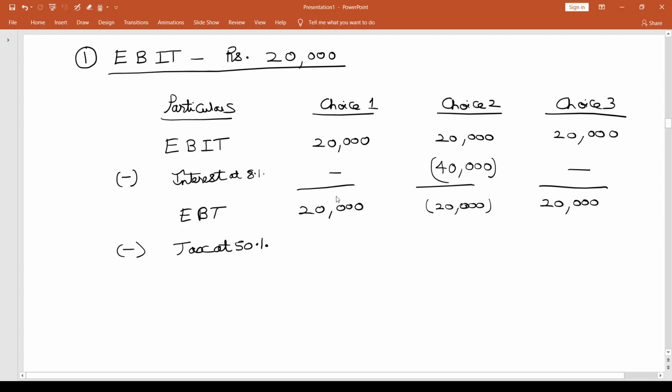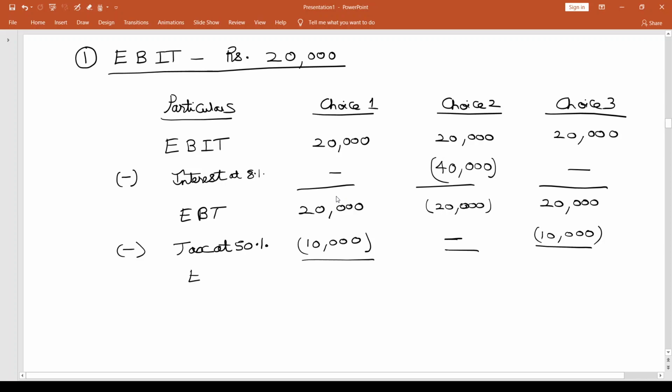So I can see that tax in the first case will be 10,000. In the second case, I'm not going to have any tax at all. There is going to be a loss here. So when there is a loss at the EBT level, there is no requirement to pay tax. In the third case, I again have tax of 50%, so it is 10,000.